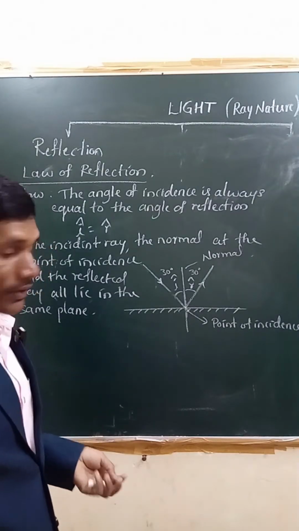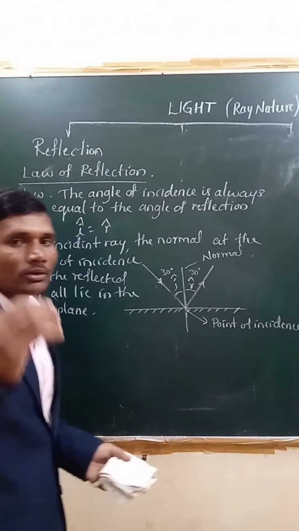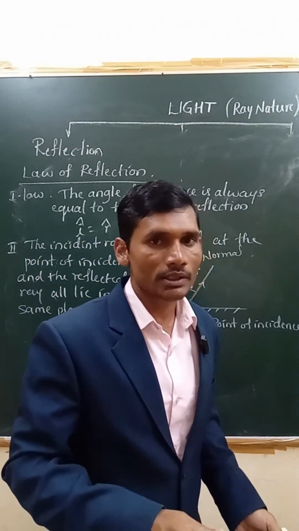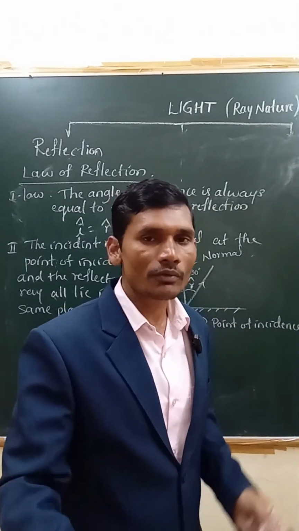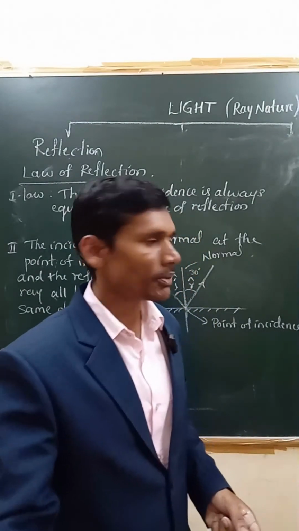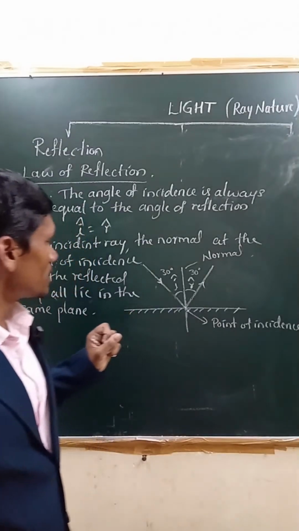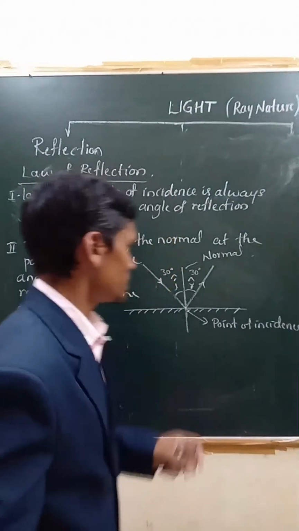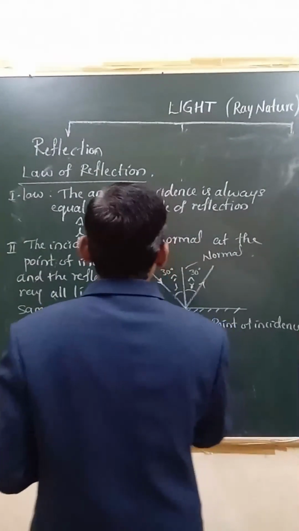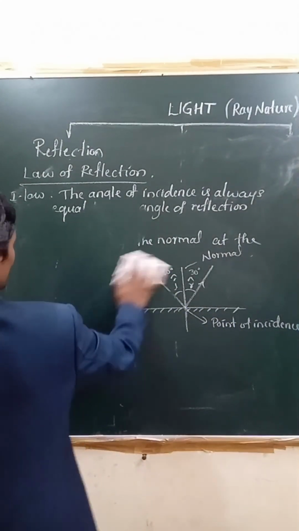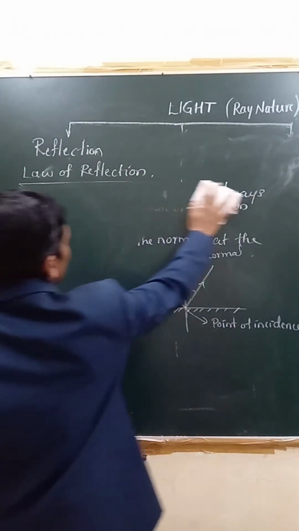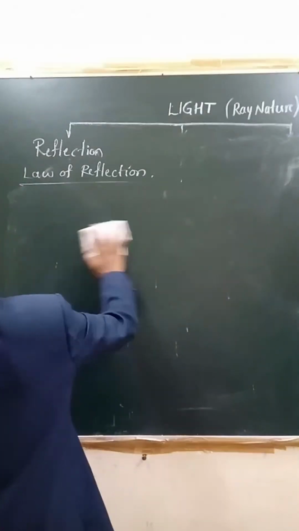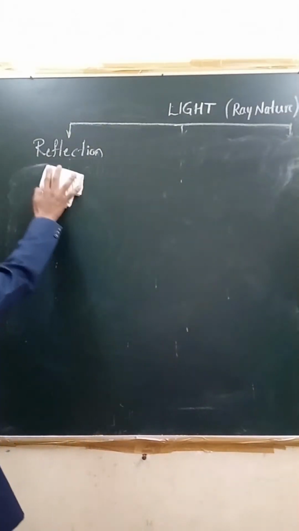Right. Now we studied what are laws of reflection. We studied reflection through plane mirror. We studied in plane mirror how the image is formed. We learned already, right? Next, we are going to learn about spherical mirror. From here, your real topic begins of class 10th. In spherical mirror, first you need to understand some of the basics related to spherical mirrors. If you understand those concepts, only then you'll be able to solve the problems based on that, right?